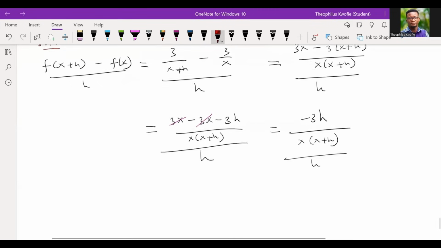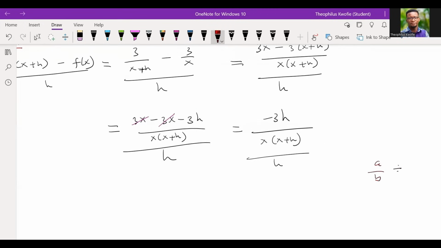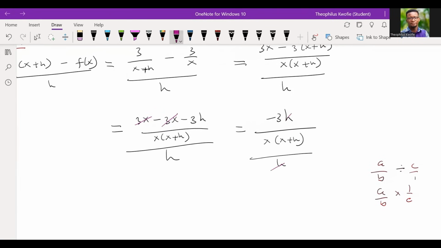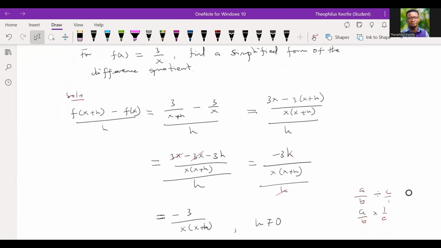Over here, I want us to take note that in algebra, if I have a divided by b, also divided by c, we can reciprocate. Remember, c is over 1, so we can reciprocate c, and that gives us something like that. We apply the same thing, which means that this h will cancel this, right? So we should have something like minus 3 divided by x(x + h). I want to state that h should never be equal to 0. So if you are given this problem to solve, we have to take note. It's not really difficult, but with the algebra we have to be very careful so that we don't mess up things.